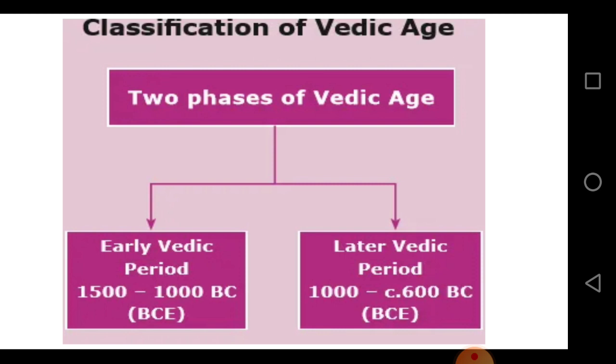And when was the later Vedic age? It was 1000 to 600 BC. So the Vedic age totally was from 1500 to 600 BC, and within that it is classified into early and later.